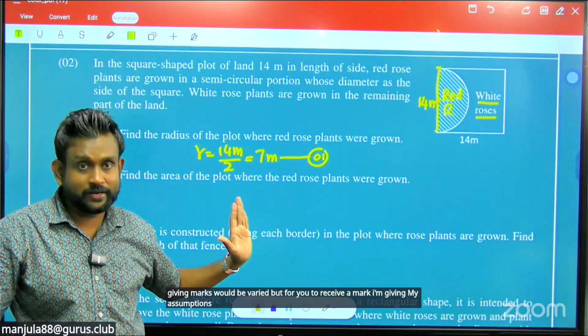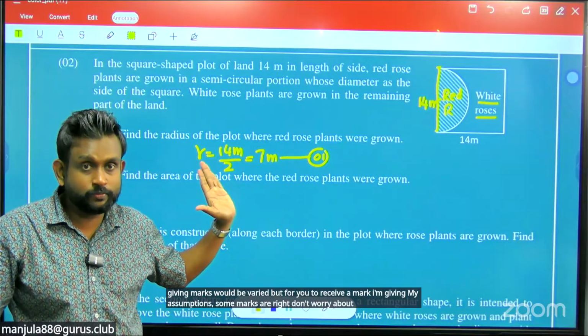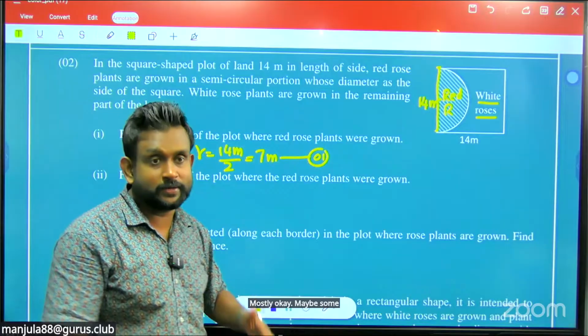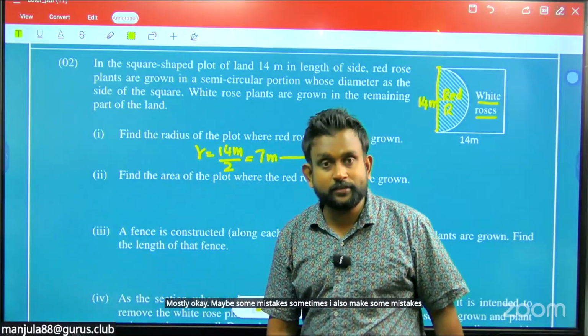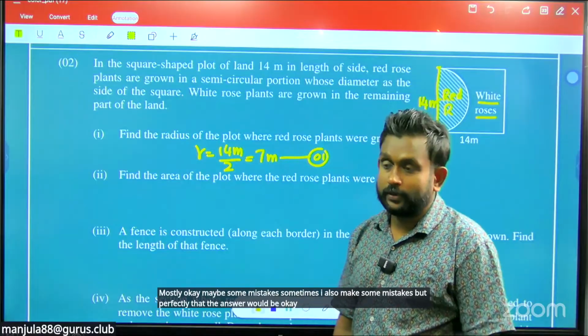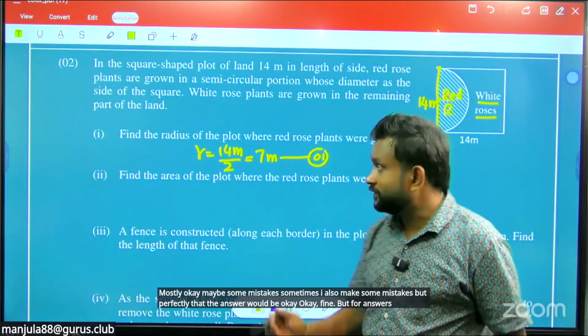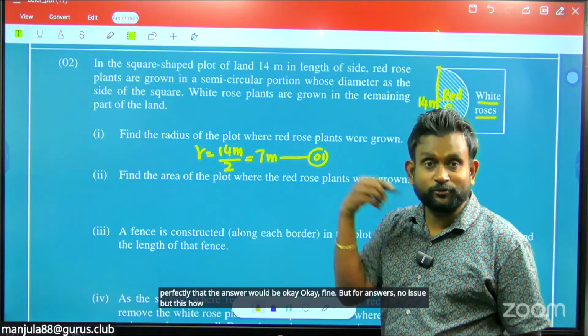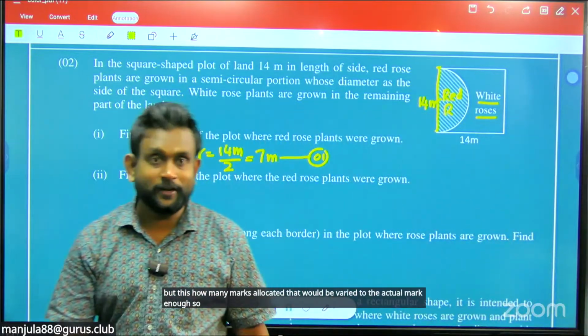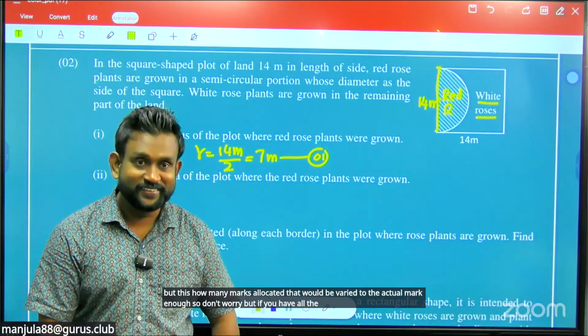Don't worry, the answers would be mostly okay. Sometimes I also make some mistakes, but the answers would be right. How many marks are allocated would vary from the actual marking, so don't worry. If you have all the answers correct, no problem.